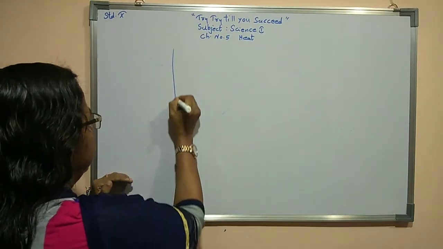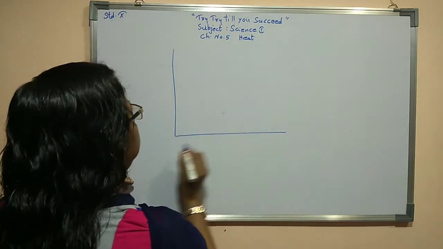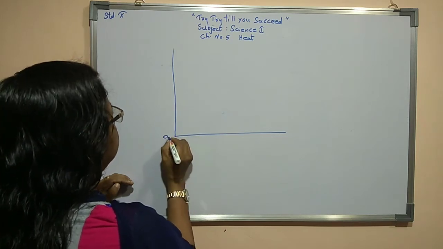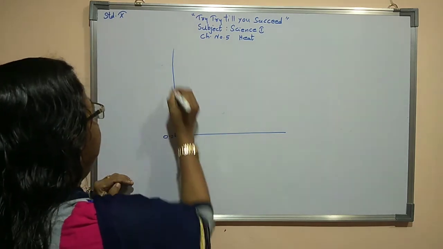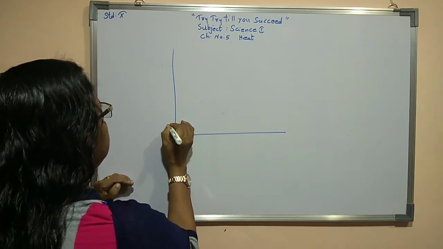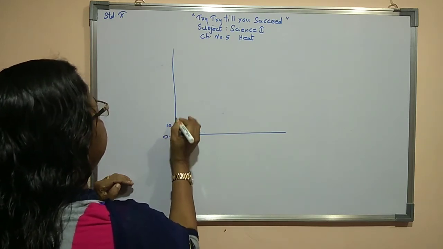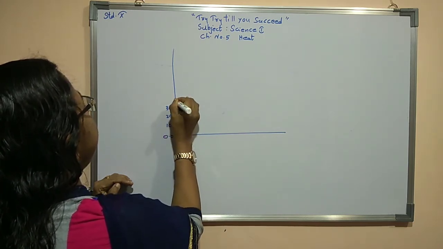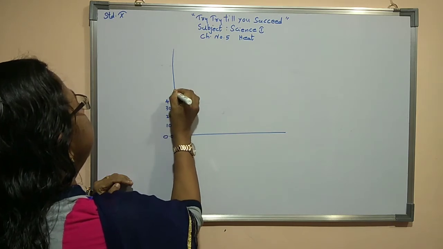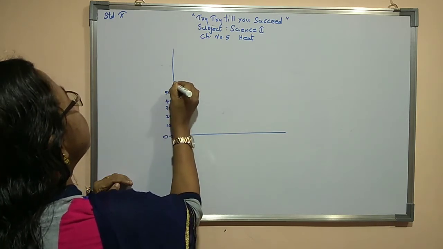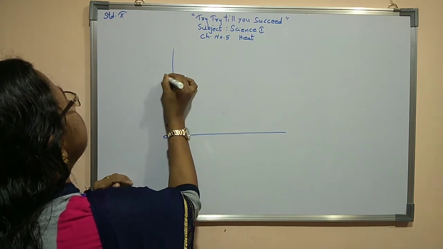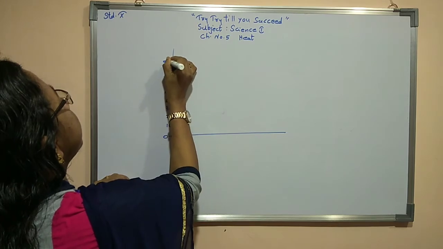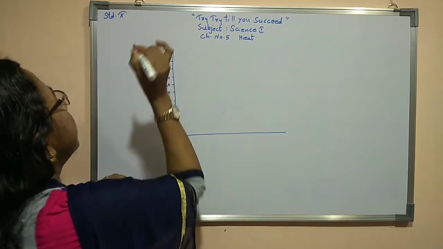Here, a graph I am showing. This particular point, both the sides 0 I am mentioning. Now afterwards here 10, 20, 30 degree, all degrees, 40 degree, 50 degree, 60 degree, 70 degree, 80 degree, 90 degree, then 100 degree.